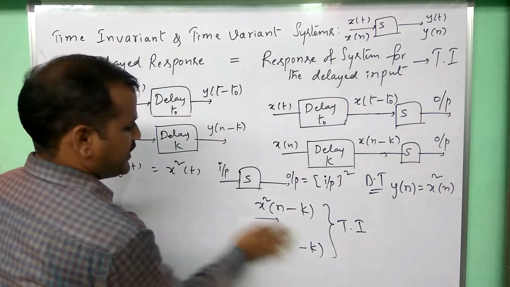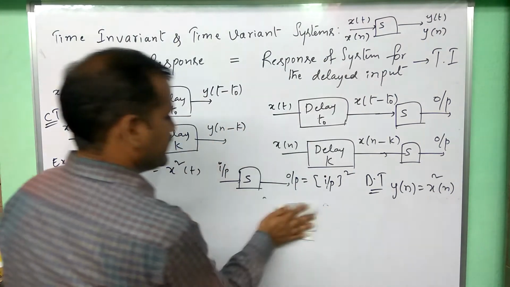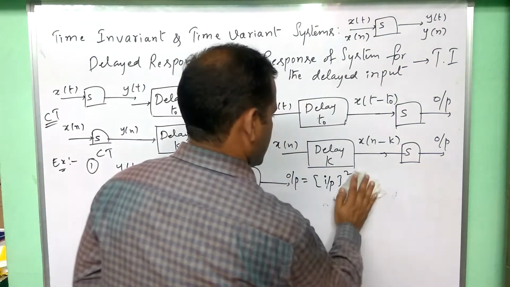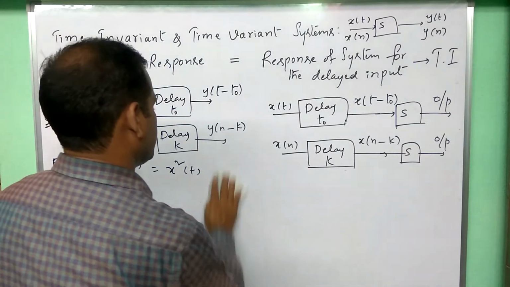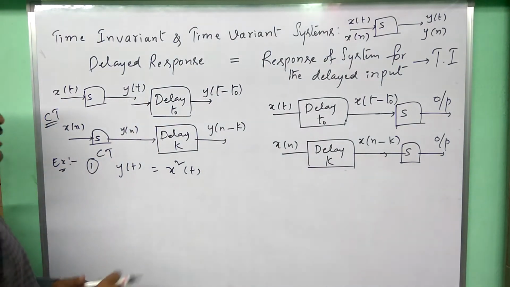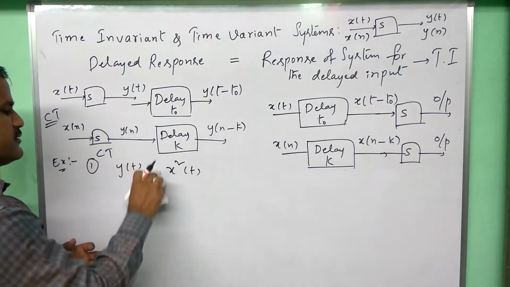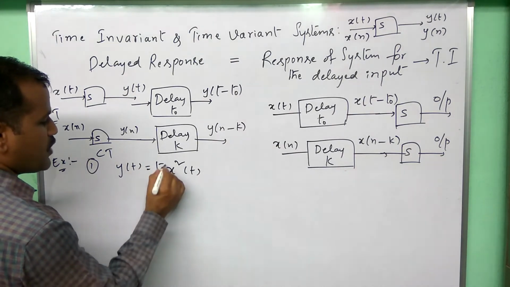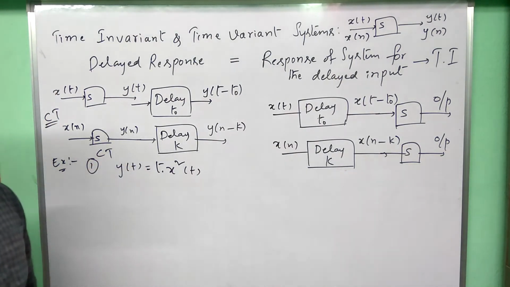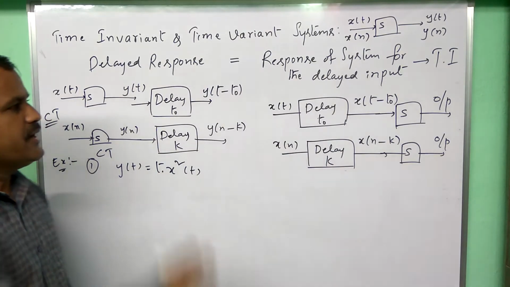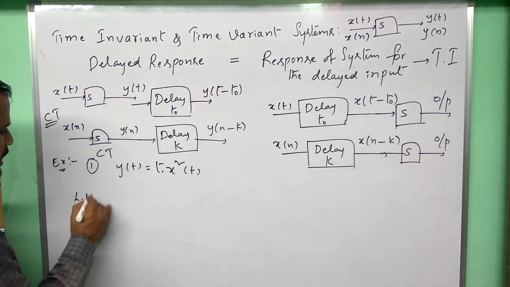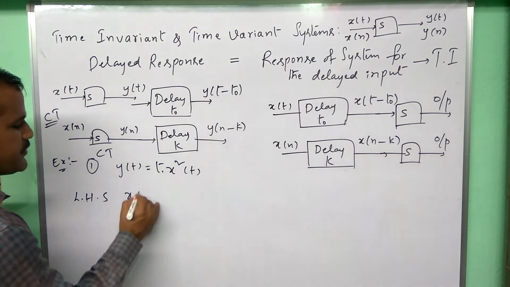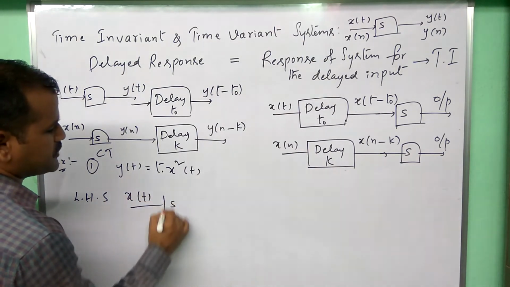This time invariant case I have verified, and now I am showing you one more example. Here x square of t is multiplied with one more t. Then what is the nature of that system? Let us verify according to the same procedure. First case, left hand side: x of t is applied to a system.